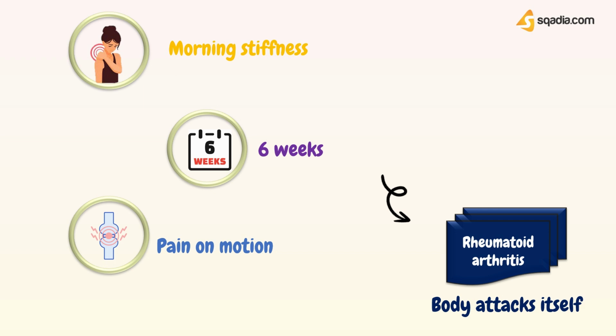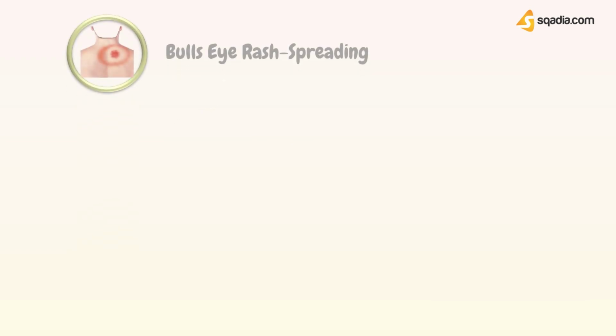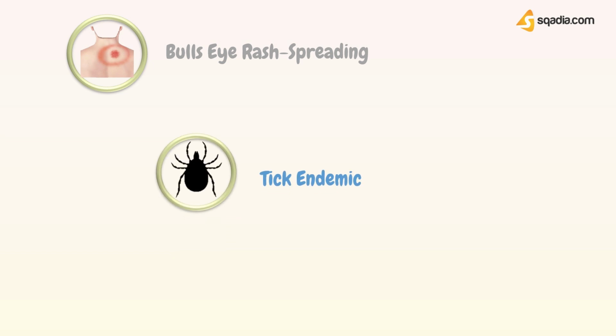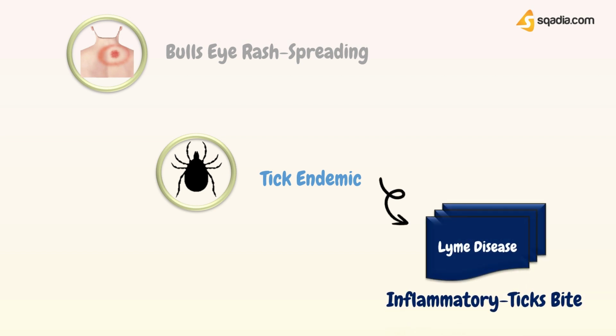Now, if the patient has warm and swollen bull's-eye rash, spreading rash that occurs only in people living in or traveling to areas in which ticks are endemic, then this might give you an indication that the patient has Lyme disease. Well, Lyme disease is an inflammatory disease transmitted by tick bites.